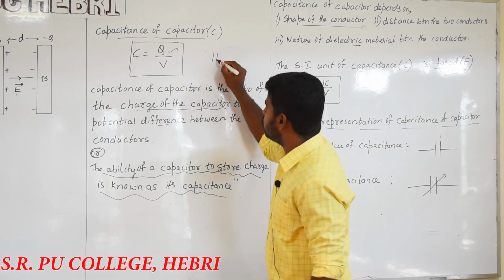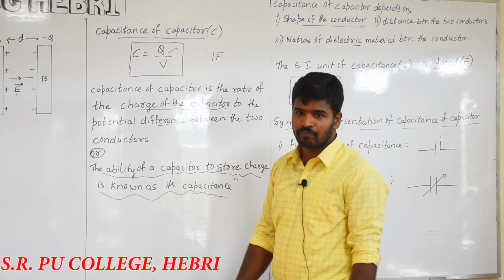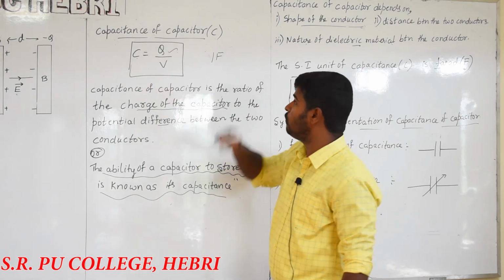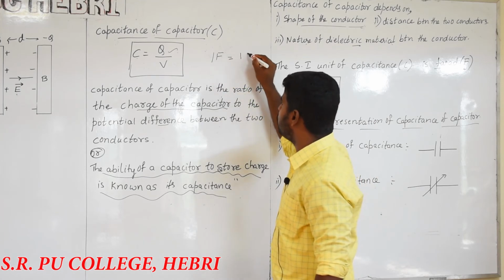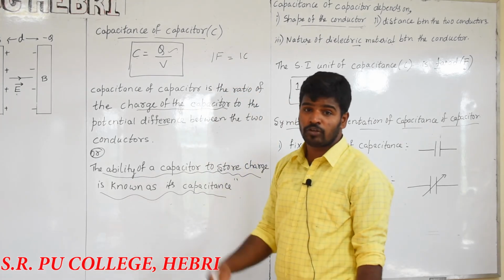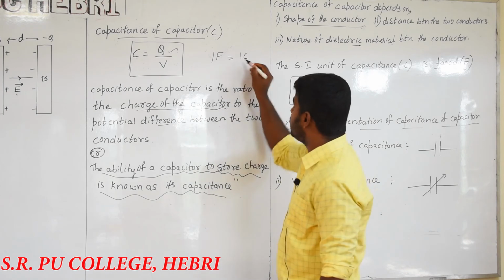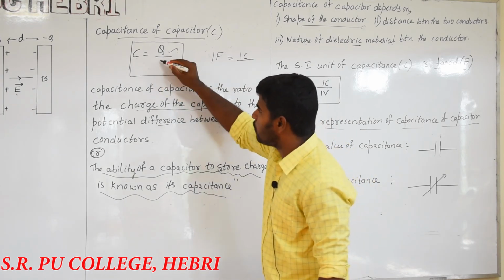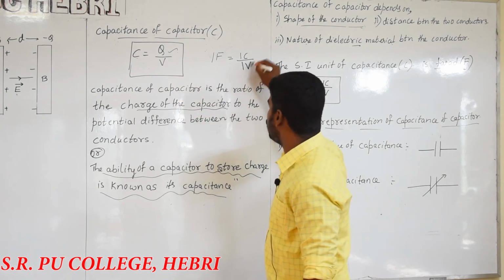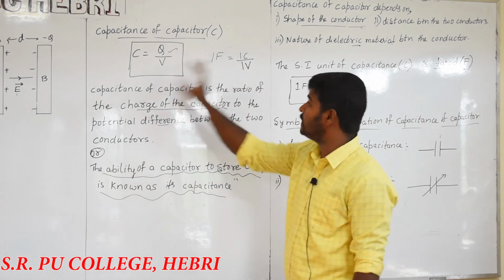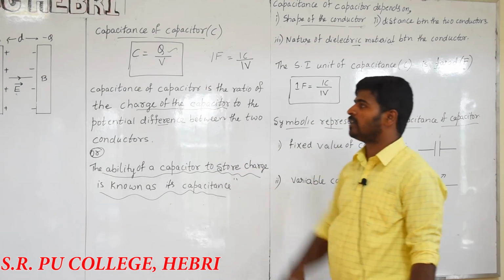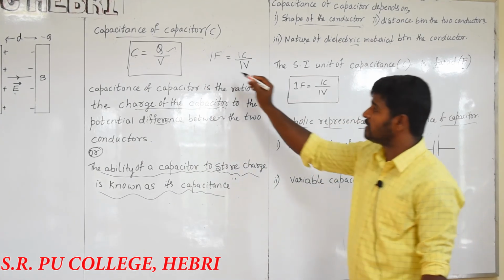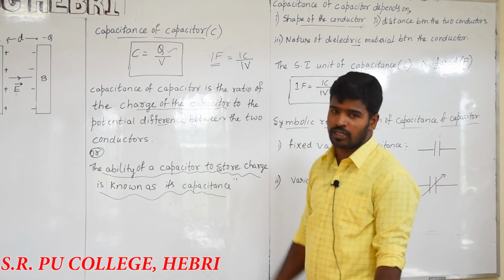ಇಲ್ಲಿ C ಅನ್ನು ನಾನು 1F ಅಂತ ಬರಿಬೇಕಾದ್ರೆ ನೋಡಿ, what about the Q will be? The value of Q will be 1 coulomb. That charge is said to be a unit charge ಅಂತ ಬರಿತೇವೆ ಅಲ್ವಾ, divided by V, which is the potential difference. Therefore, the potential difference is expressed by 1 volt. Potential difference ಅನ್ನು ವೋಲ್ಟ್ ಅಲ್ಲಿ ಹೇಳುವಂಥದ್ದು. ಆದರೆ ಹೇಗೆ ಕೆಪಾಸಿಟೆನ್ಸ್ ಅನ್ನು ಡಿಫೈನ್ ಮಾಡ್ಬೋದು? The capacitance of capacitor is said to be 1 farad.